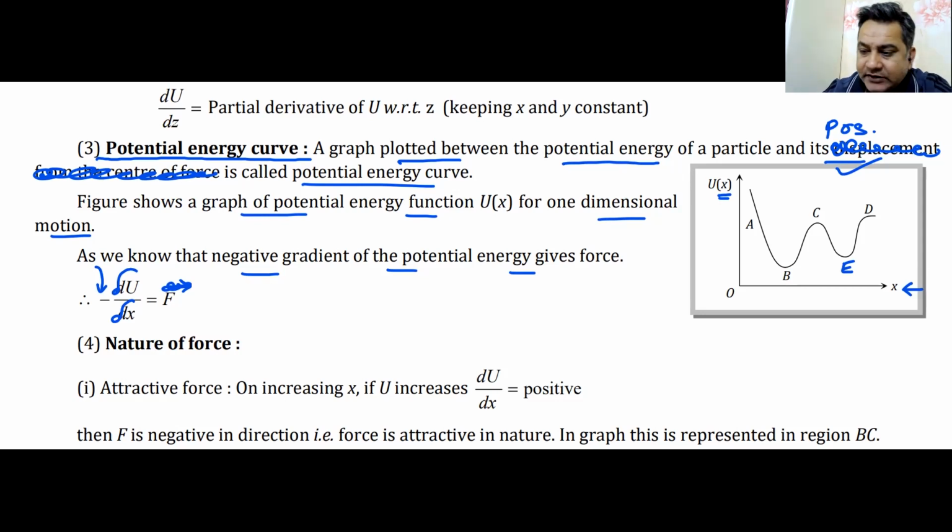I see everyone writing. So basically what you've got to do is just draw the graph and write minus del u by del x is the force. The negative gradient of the potential energy curve or graph gives you the force acting on the particle. This is what you need to note down. As simple as that. Nothing else. I hope you have written it.